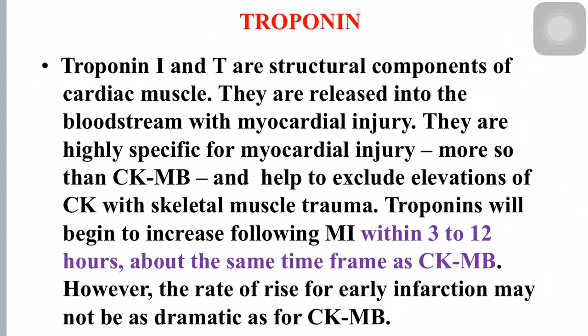And next important enzyme is troponin. In troponin, we have three forms: troponin I, troponin T, and troponin C. Among these three, troponin I and T are structural components of cardiac muscle, and these get released into the bloodstream with myocardial injury. They are highly specific for myocardial injury, more so than creatine kinase MB, and they help to exclude the elevation of CK with skeletal muscle trauma.